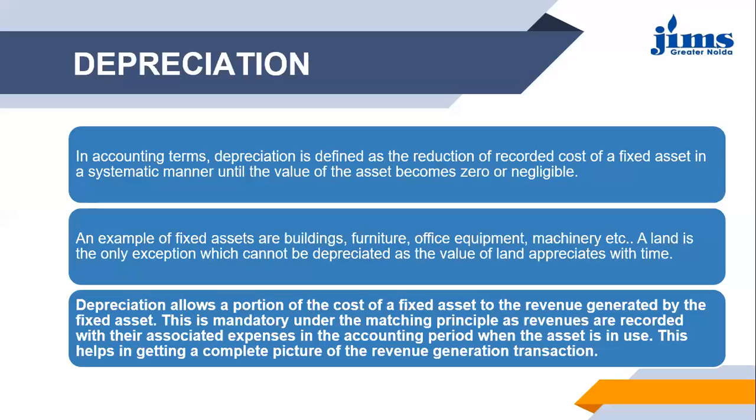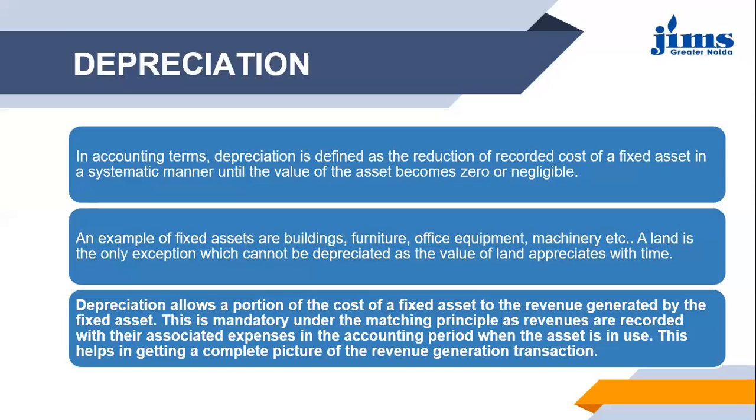There is one more treatment of depreciation that needs to be there in the books of accounts. It is under the P&L account. Under the P&L account, when you show the depreciation, it will be considered as an expense and will be shown on the debit side of the P&L account, as we have done in the final accounts also. So you have treated that amount of depreciation under the debit side of the P&L account, assuming it to be an expense.